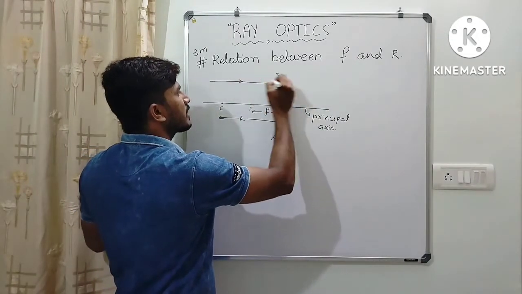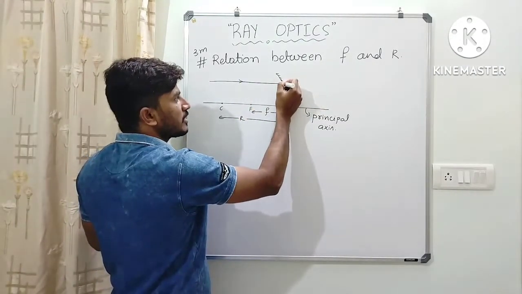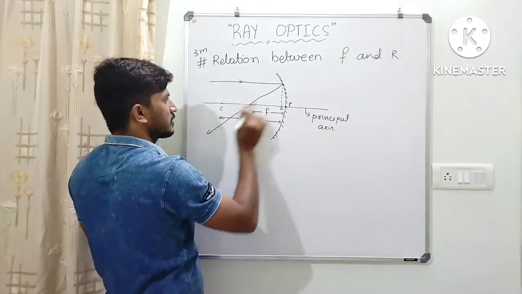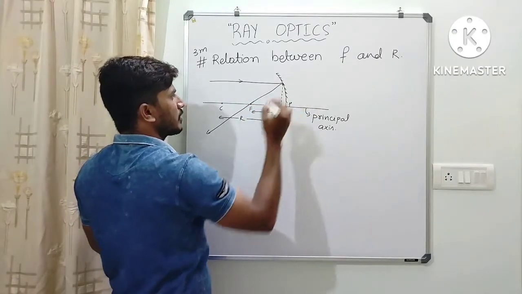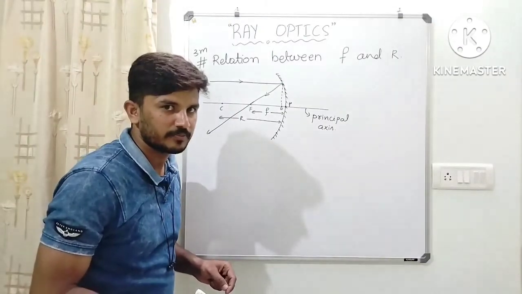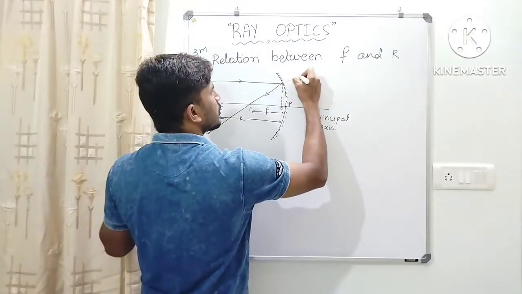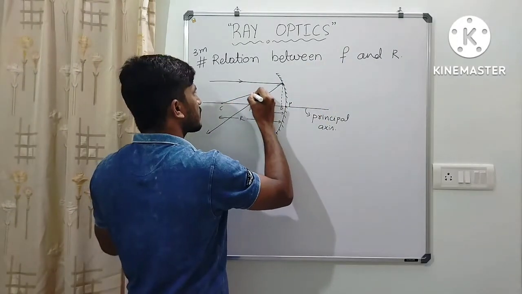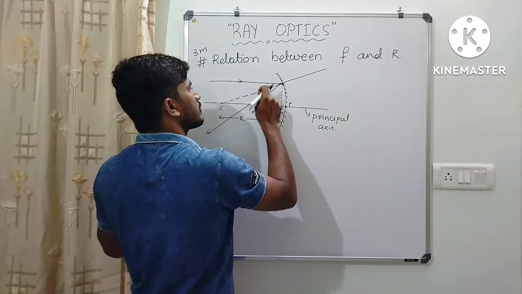Now, when a light ray which is parallel to the principal axis is incident on a reflecting surface, it reflects and moves through the focus like this. Let us consider this is the reflected light ray. Now, if I draw one normal at this point, then that line passes through the center of curvature.